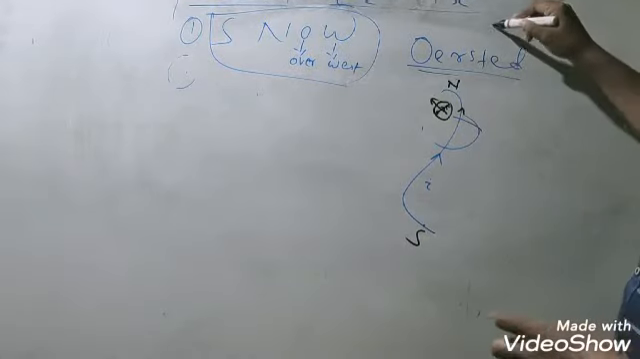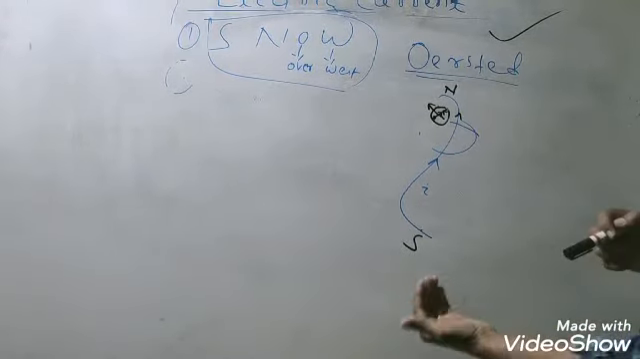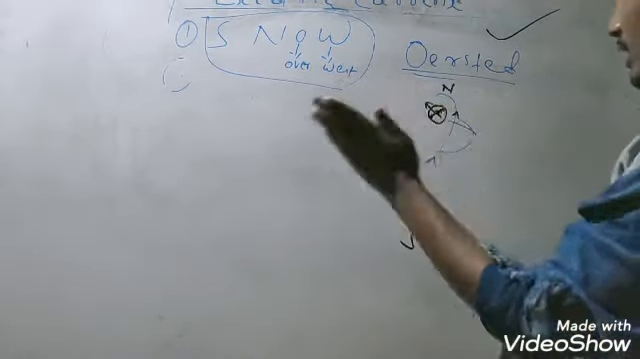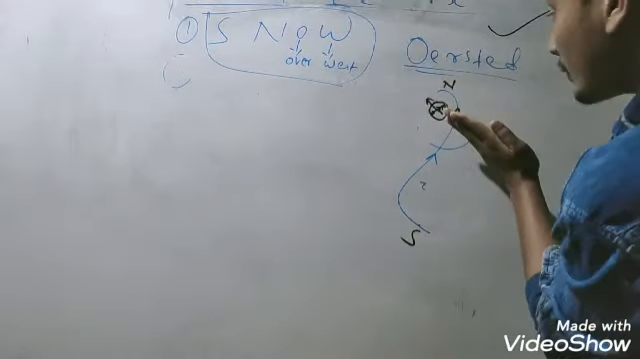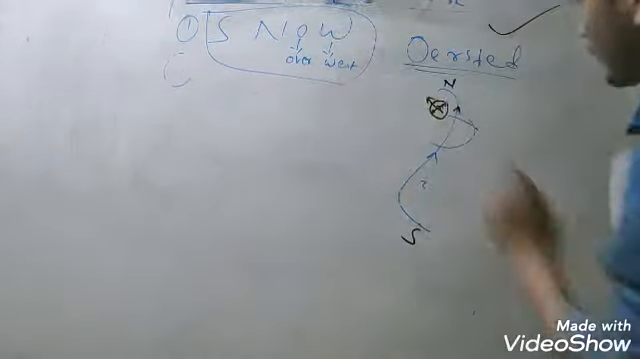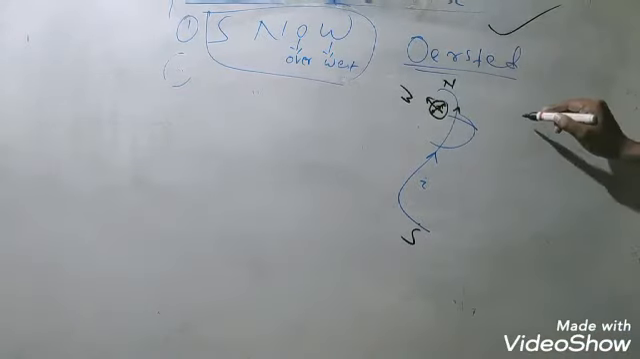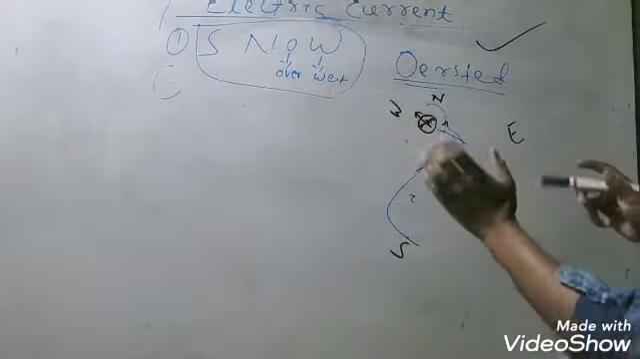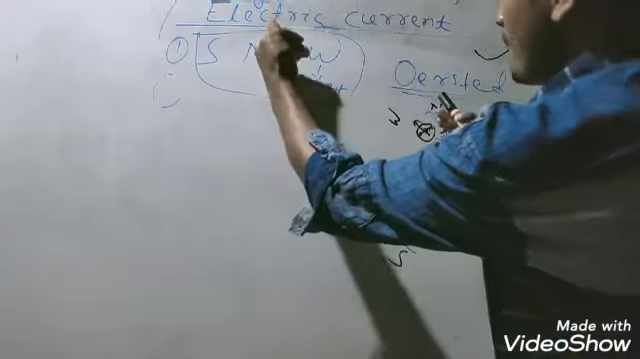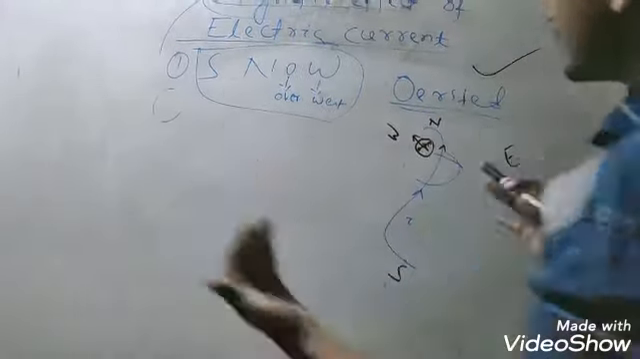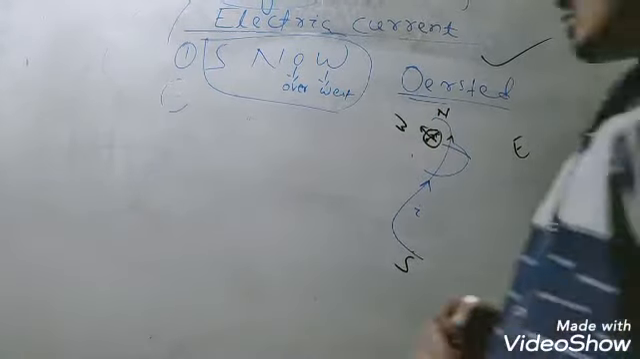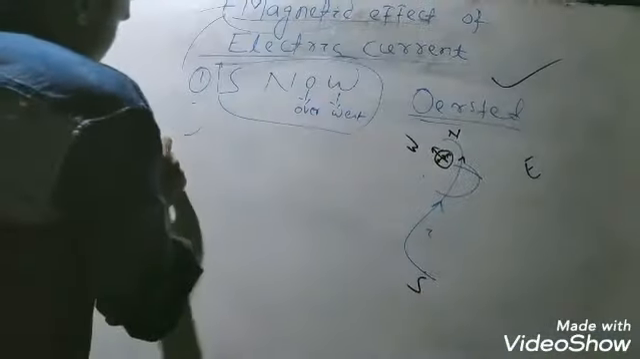So Oersted observed that whenever current flows through it, the north end of the compass is deflected along the west direction. This is the west direction and this is the east direction. The needle is deflected towards the west direction, and the compass is present below the conductor, which means the conductor is present above the compass. From that, Oersted concluded that